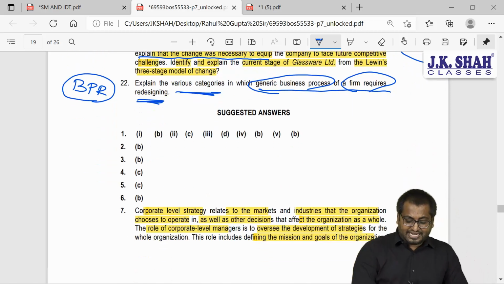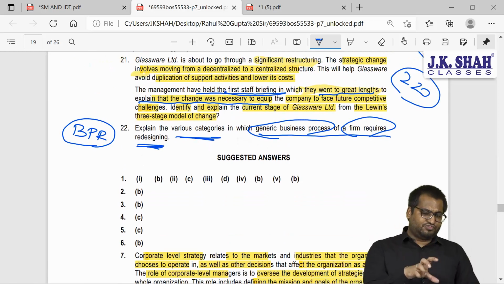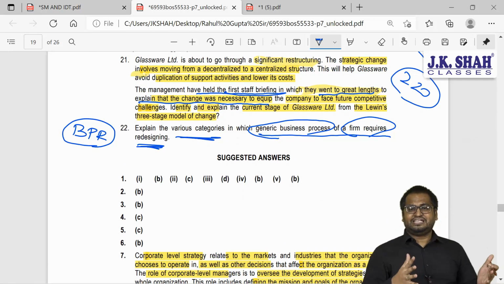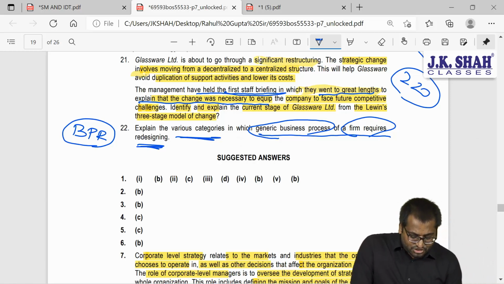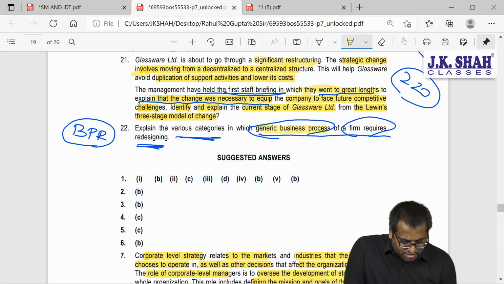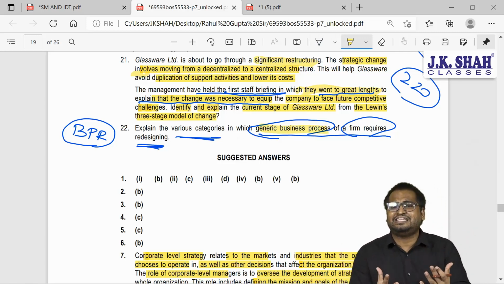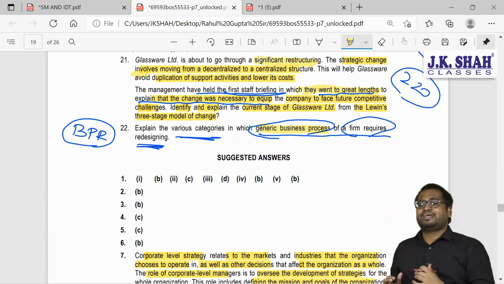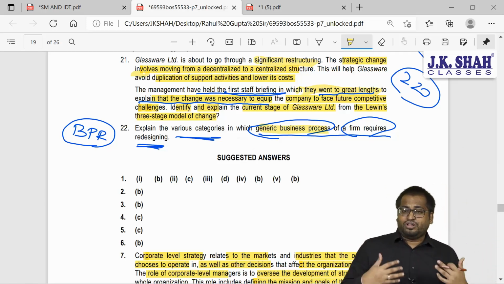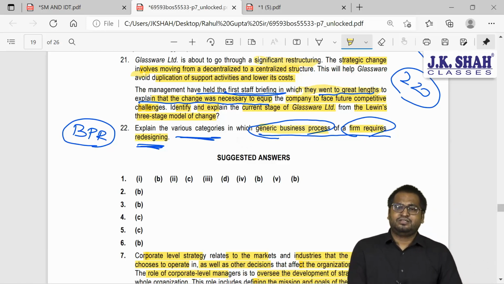So this is a very practical based question, guys. I hope you understood the question. I am repeating the question for you. Explain the various categories, various areas in which generic business processes, general business processes, departmental processes, marketing, sales, purchases, production, customer feedback, customer review, all these business processes will require redesigning.